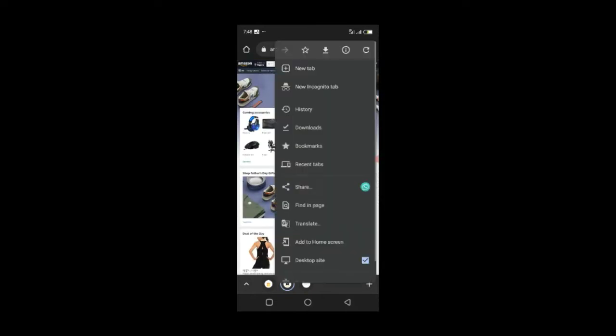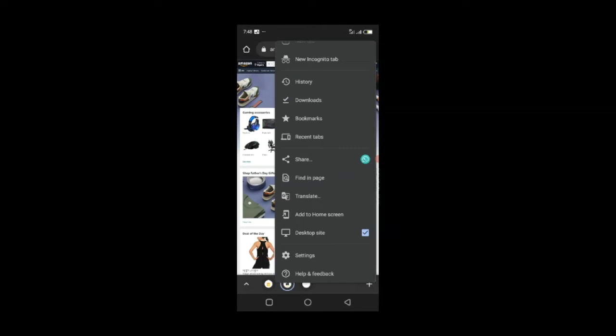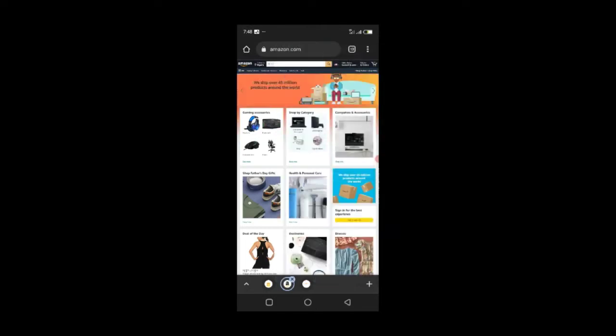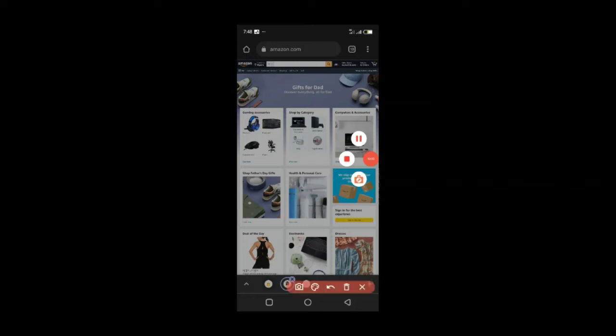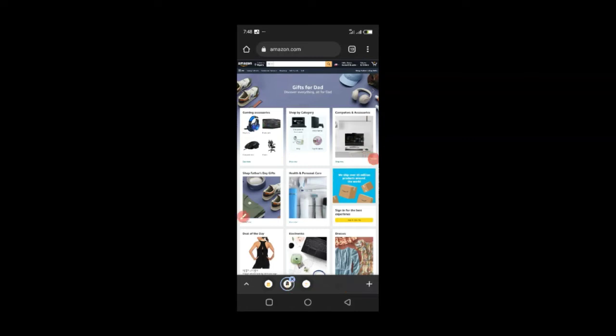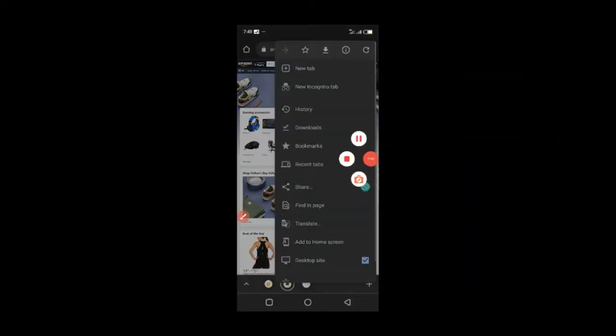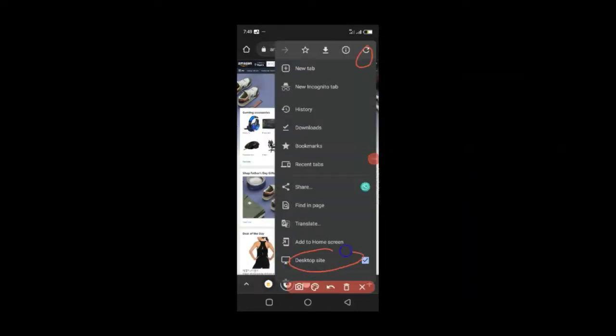If you tap your Chrome, you will see where it is written desktop site. Just click desktop site and you will be shown Amazon in this format. So like I said, just click on these three dots at the top right. Let me mark it for you so that you will see what I'm saying. These three dots here, when you click them, you will see desktop version. Just click on desktop version and the website will be shown in this particular way for you to view in a desktop version, right?